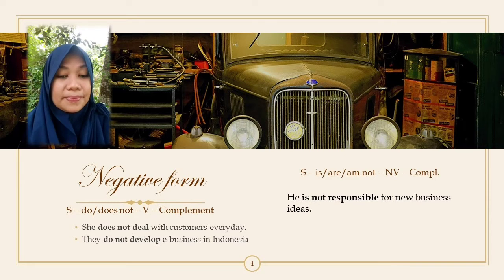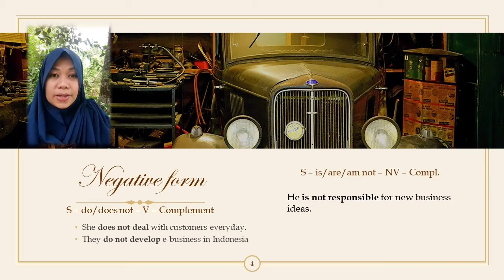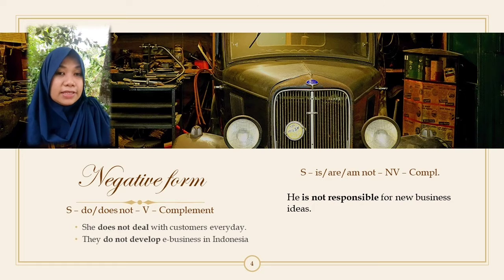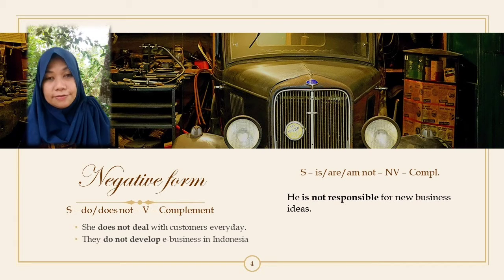For example, when you have the verb deal, then when the subject is she, you just put the auxiliary verb does, not, and then the verb. For example, she does not deal with customer every day.